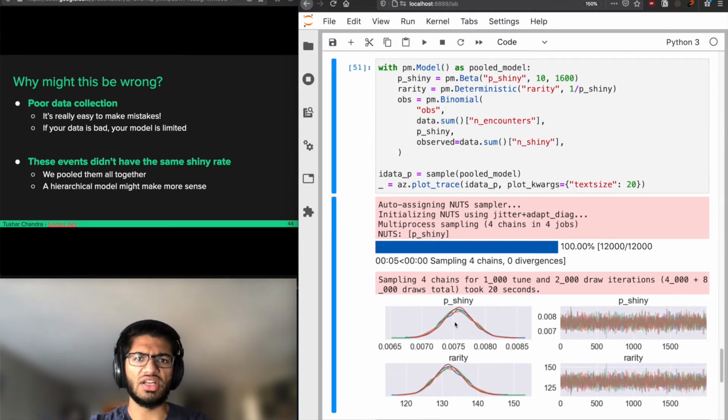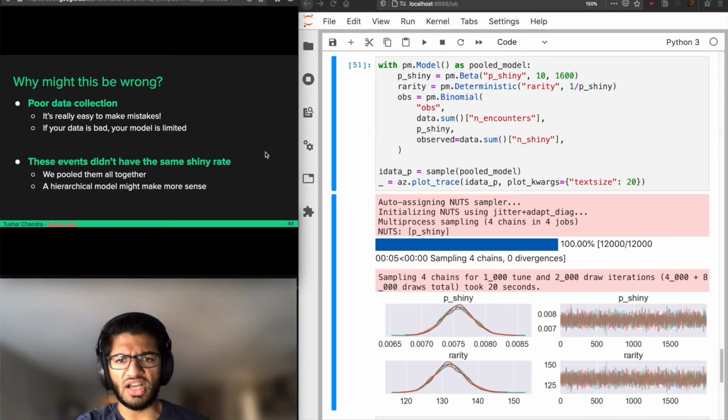In the world of Bayesian modeling, we might say that we want to use a hierarchical model, and I'm not going to go into the details of this talk, but what this loosely means is that all of the species have a shiny rate that's related. It might be drawn from the same pool, but it's not the same. So this allows for interspecies variability. This allows the shiny rate of potash to be a little bit different than the shiny rate of glycar without trying to match each individual data point. And again, the details are out of scope for this talk, but if you want to learn more about them, hierarchical models are kind of the bread and butter of Bayesian modeling. So there's a lot of great resources out there on the web.